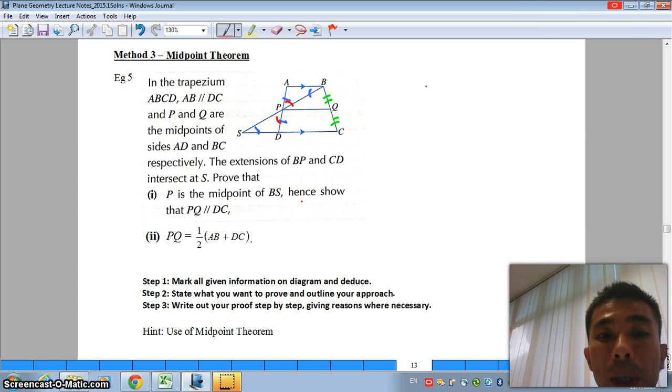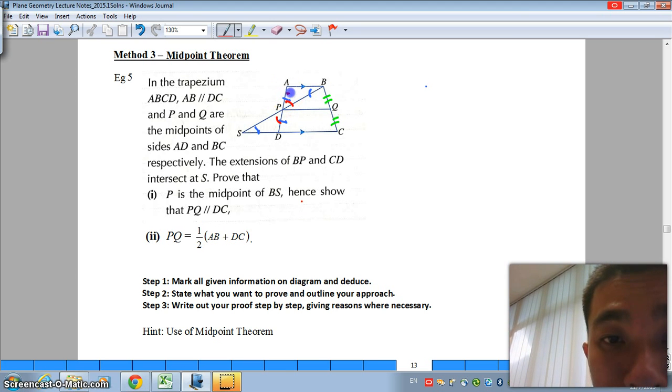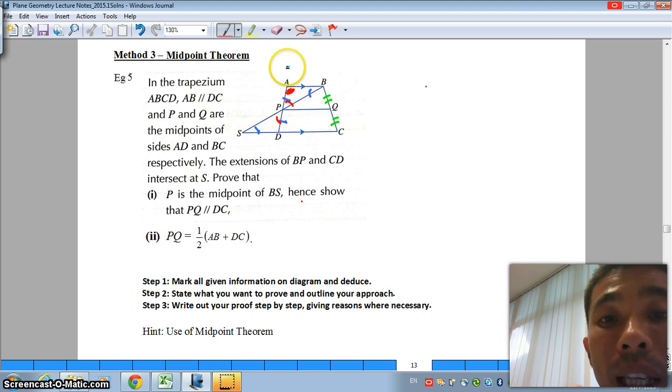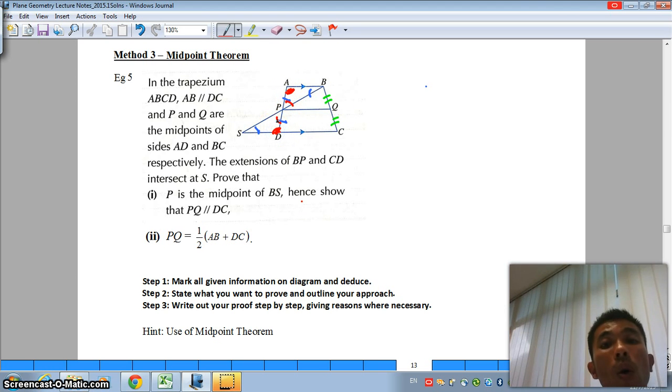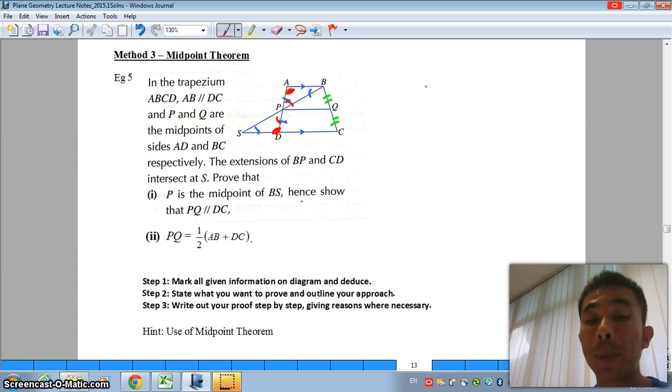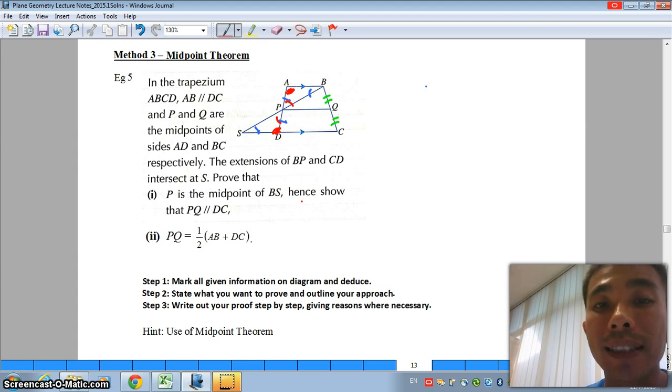We have AP equal to PD. That is a given length. And last but not least, notice PAB and PDS are equal as well. Why? Because of alternate angles. Now we are ready to prove that the two triangles are congruent before we prove that P is the midpoint. So let us get started.